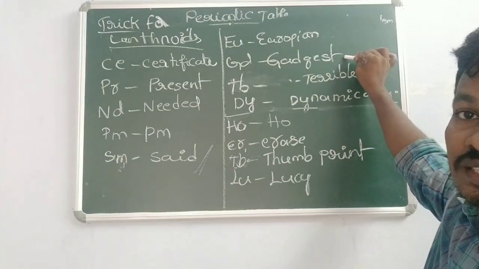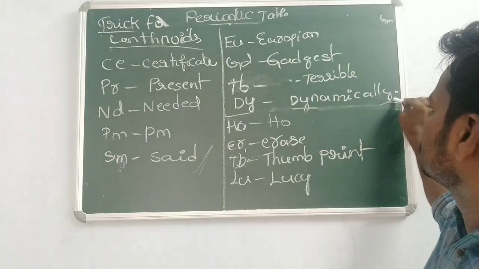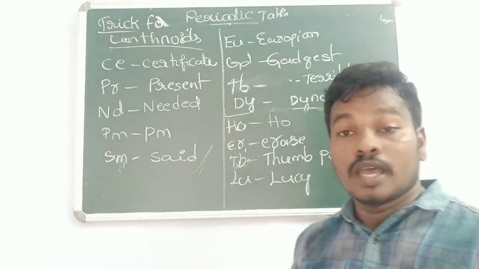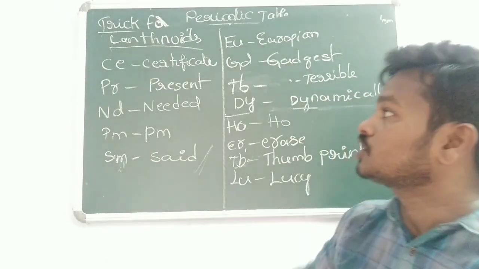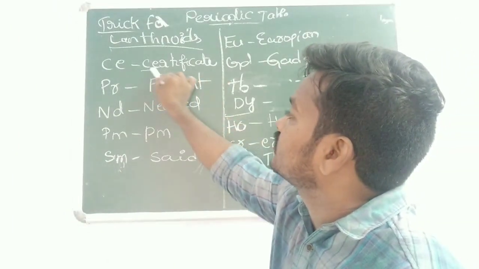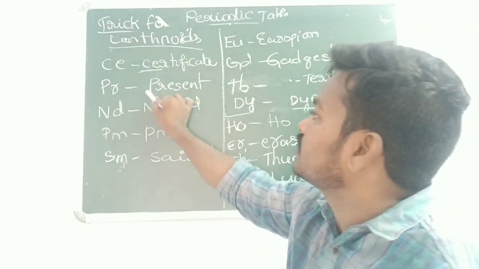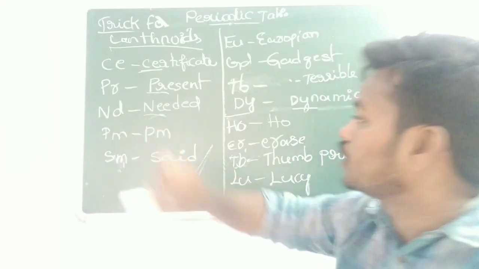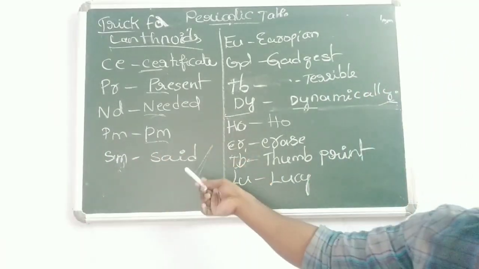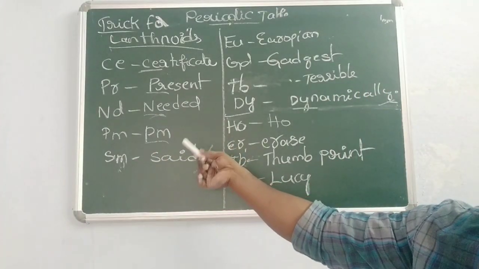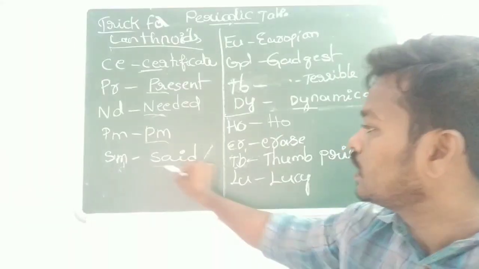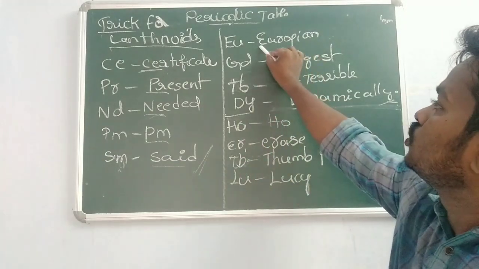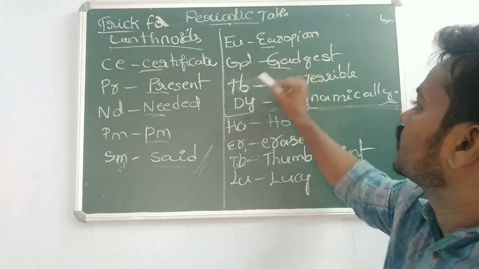European gadgets terrible dynamically. This is the one sentence. European gadgets terrible dynamically. Oh, erase comprint Lucy. Next one you can see certificate. Ce is nothing but cerium. Pr is praseodymium. Nd is neodymium. Pm, promethium. Prime Minister, so we can write promethium. Sm stands for samarium. You can see Eu, europium, Gd, gadolinium.